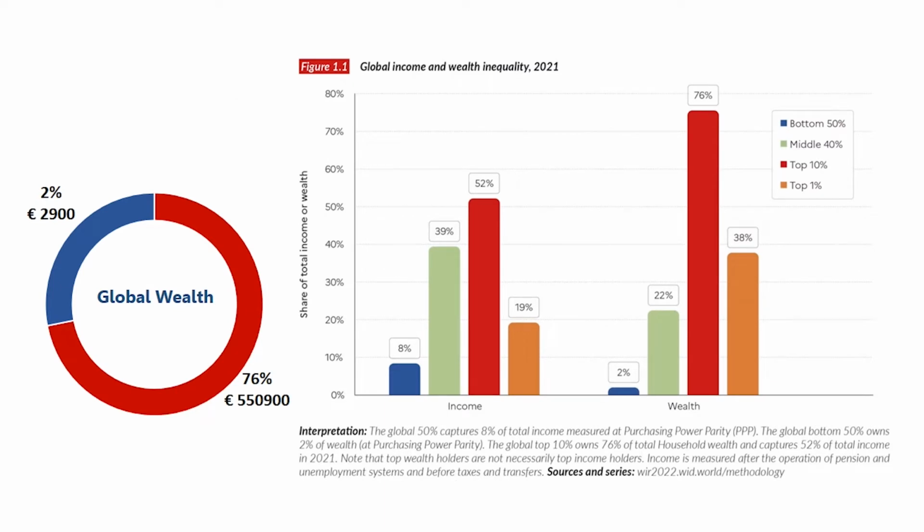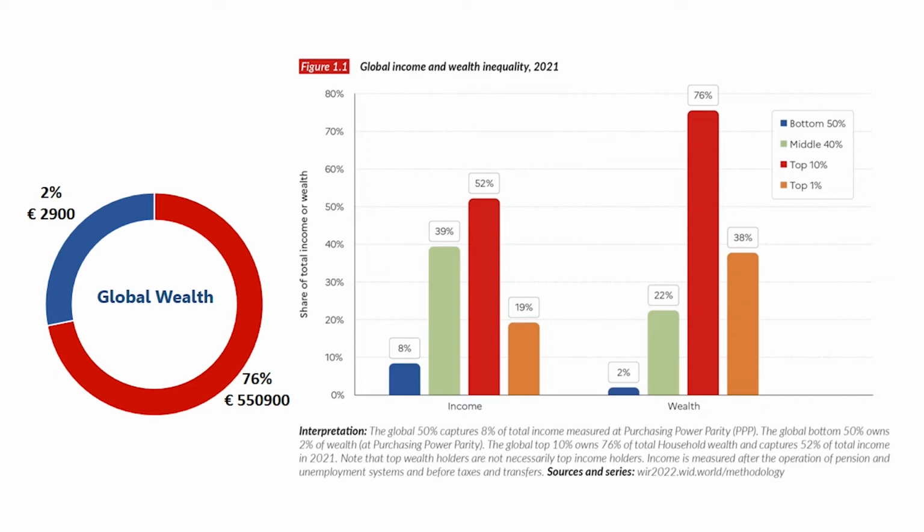Followed by that, we will also see wealth inequality. In the case of wealth inequality, the top 10 percent of the population has 76 percent of the global wealth, and the top 1 percent has a share of around 38 percent. The bottom 50 percent of the people only have 2 percent of the global wealth, which is very little compared with income.